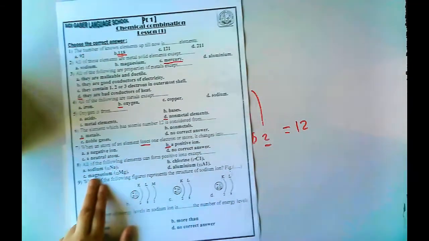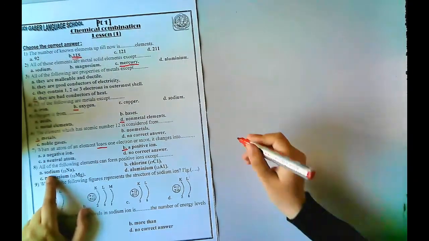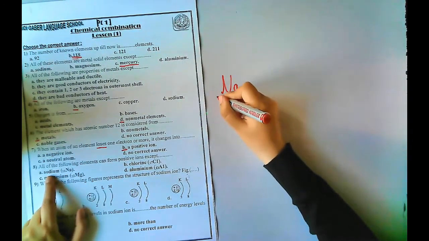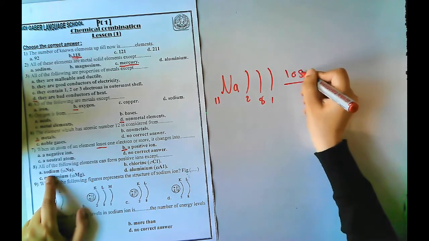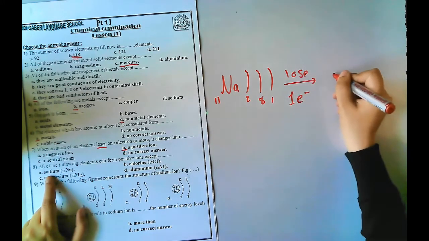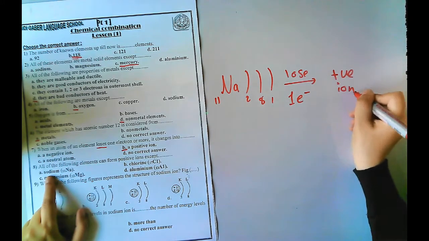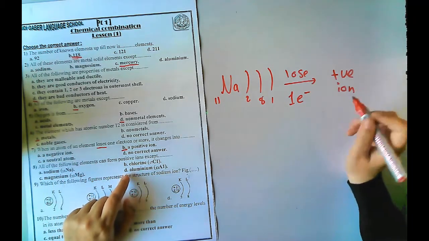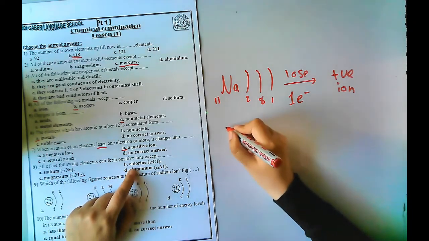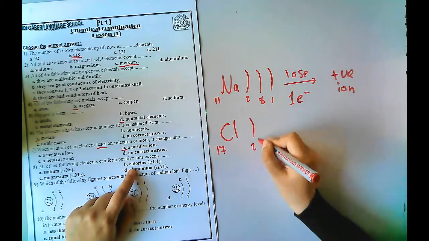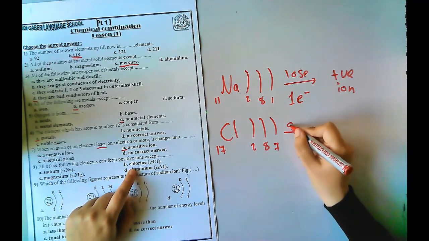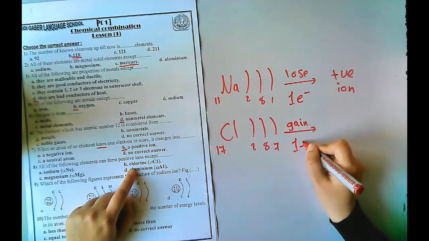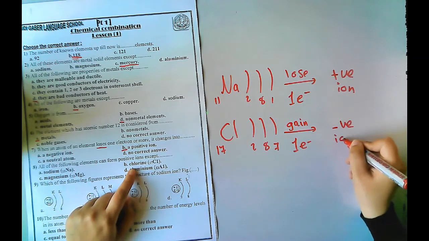So I will take at the first sodium. The first element is sodium, Na 11: 2, 8, 1. It will lose 1 electron and change into a positive ion. When it loses, it will be a positive ion. B, chlorine, Cl 17: 2, 8, 7. Here it's a non-metal and it will gain 1 electron and change into a negative ion.